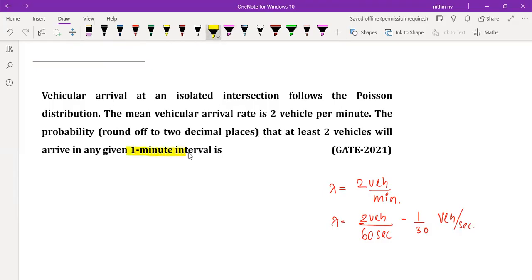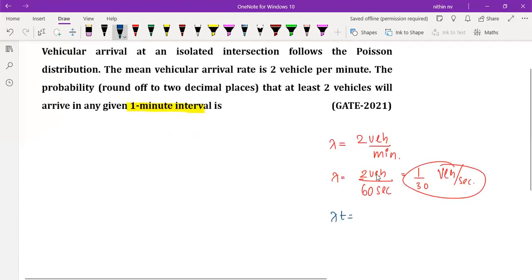They are asking in 1 minute. See, then is there any point of converting into vehicles per second? Not required. Right, that's what I told you. What we require is lambda t. So lambda t will be how much? Time they have mentioned in 1 minute, right? So since it is a minute, what I can do? Lambda I can take in vehicles per minute into 1 minute. So minute and minute will get cancelled. We are going to get 2 vehicles into 1, which is nothing but 2. That's it. So lambda t we are getting 2. In the previous case also it was 2.